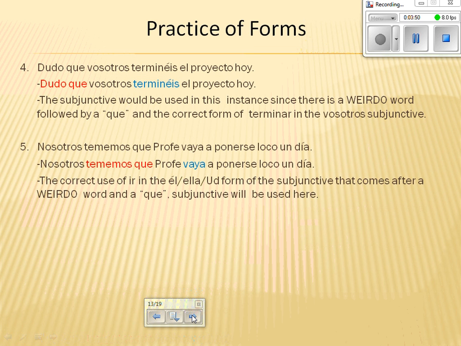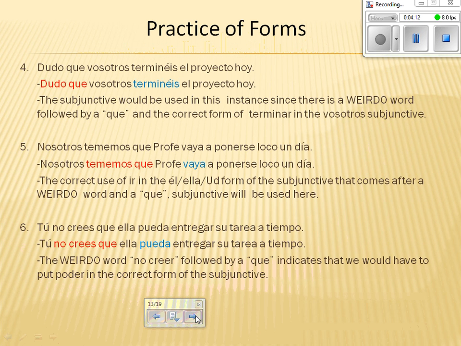Number 5, it reads, Nosotros tememos que el profe vaya a ponerse loco un día. The correct use of ir in the él, ella, usted form, in this case, is vaya, it's irregular, of the subjunctive that comes after a weird word, in this case, tememos, and then a que, the subjunctive would be used in this sentence.